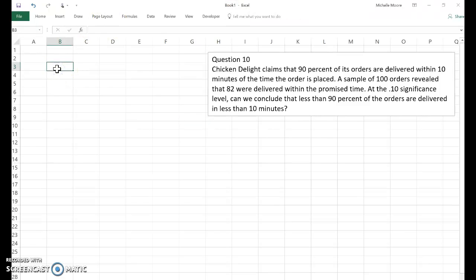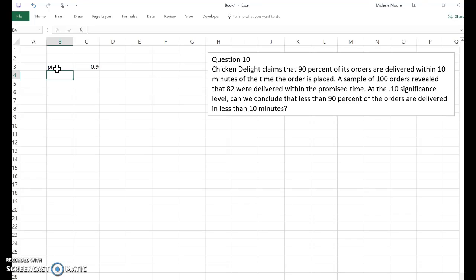Chicken Delight claims that 90% of its orders are delivered within 10 minutes. So 90% is what we're focusing on, and that 90% is what we believe to be true. That's our population variable, our population proportion, which is notated by pi. So pi is 0.90. It is 90%.